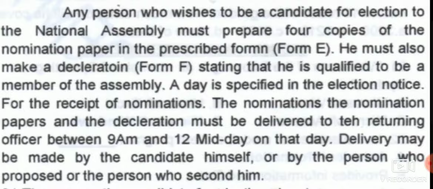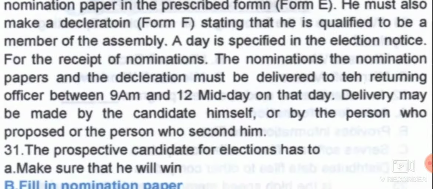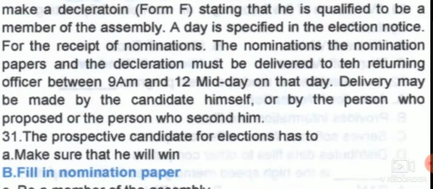So overall he has to fill up 4 forms, and he has to make a declaration, that is form F, stating that he is qualified to be a member of the assembly. The nomination papers and declaration must be delivered to the returning officer between 9 a.m. and 12 midday on that day.